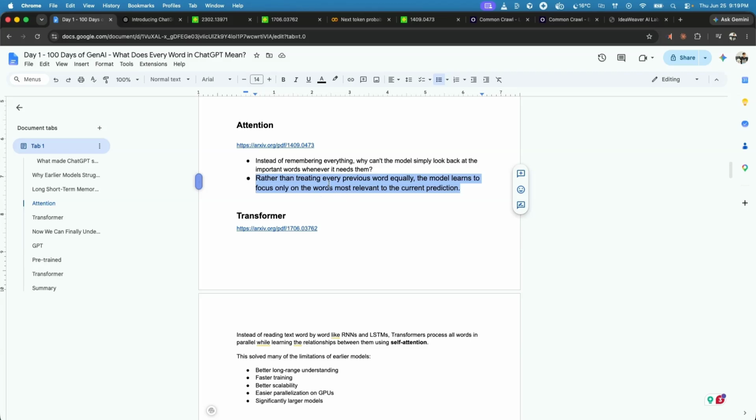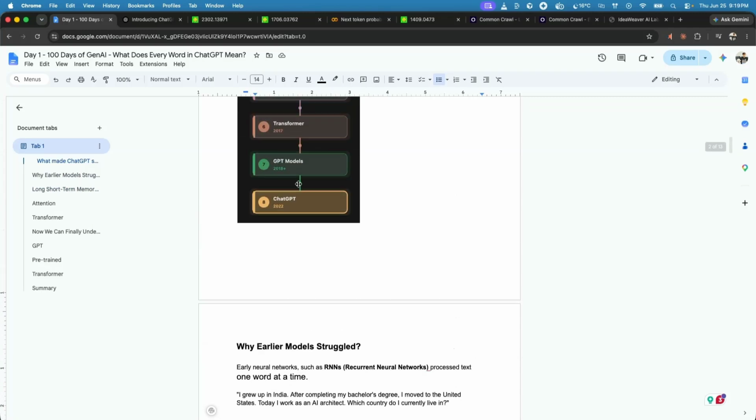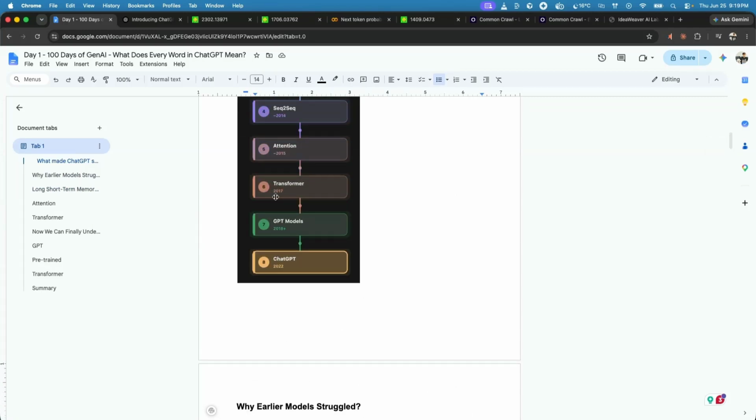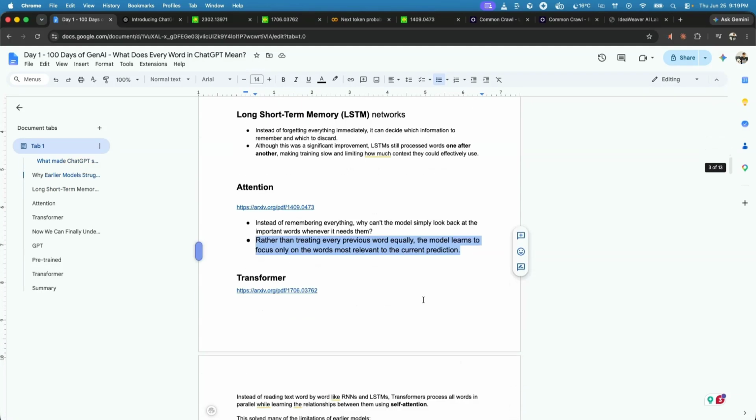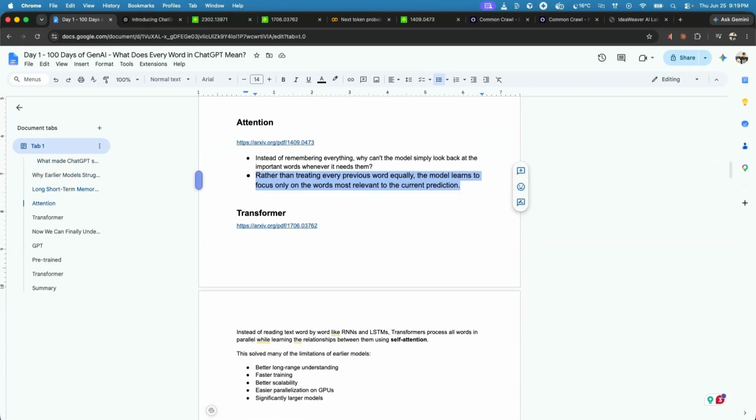After this, from 2014-15, the major change came in the year 2017 when the transformer paper was released. This was one of the major breakthroughs, and this is the paper which introduced the transformer architecture.